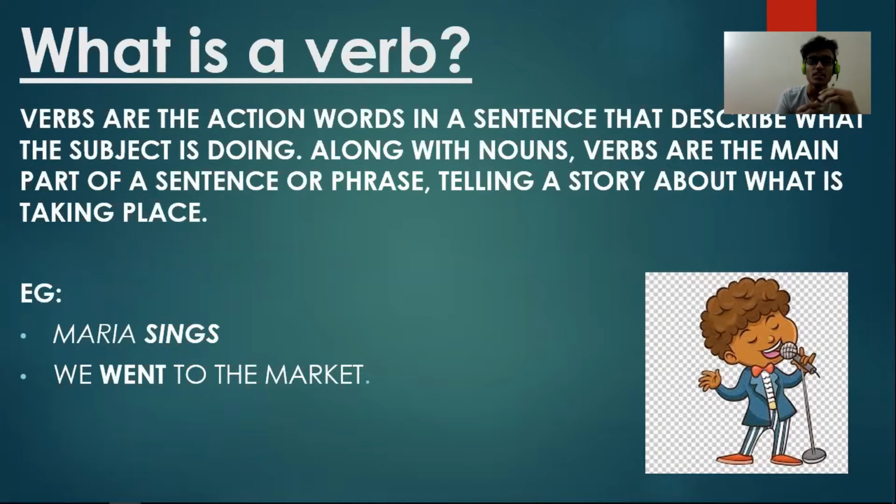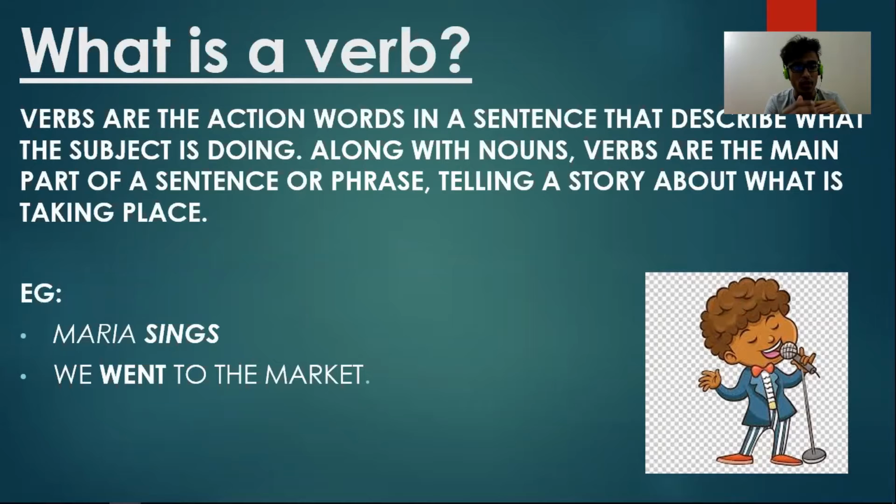What is a verb? Verbs are action words in a sentence that describe what the subject is doing. What are you doing? Are you drinking, running, jumping, dancing, singing, anything? It normally comes along with nouns, and it basically tells what one is doing, the state of action. For example, Maria sings. Here Maria is a noun, it's a subject, and sings is the verb. It basically tells what Maria is doing, singing.